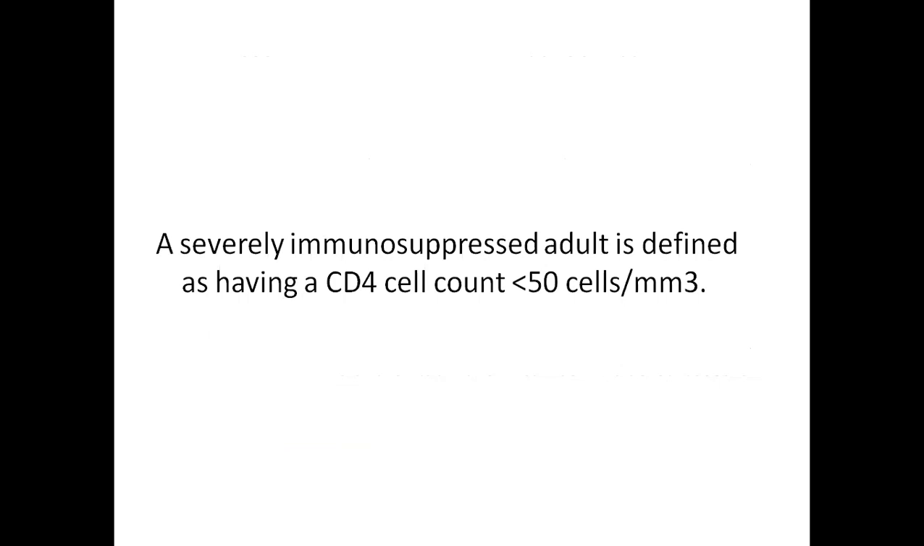Now, a severely immunosuppressed adult is also defined as one having CD4 count less than 50 cells per cubic millimeter. As I was saying that advanced HIV, for advanced HIV, we count it as less than 200. But for a severely immunosuppressed adult, WHO defines it at less than 50 cells per cubic millimeter.